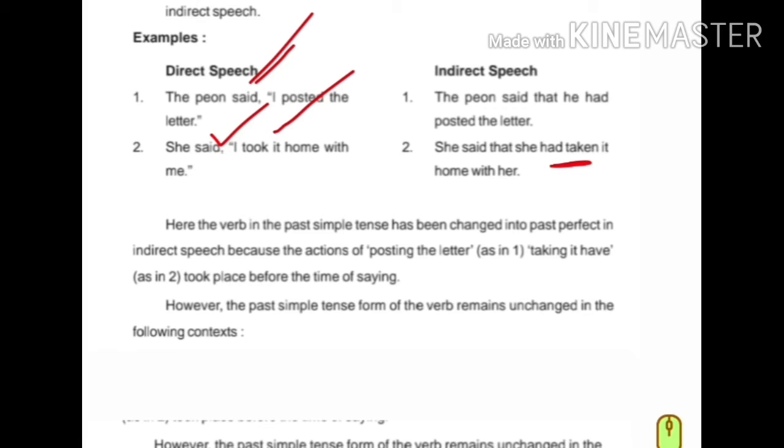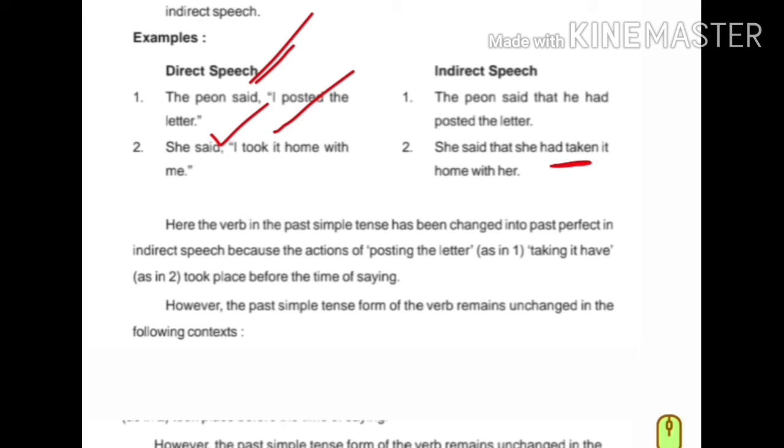Okay, now let's move. Here the verb in the past simple tense has been changed into past perfect. Could you understand? In indirect speech, because the actions of posting the letter as in one, taking it home as in two, took place before the time of saying or speaking.